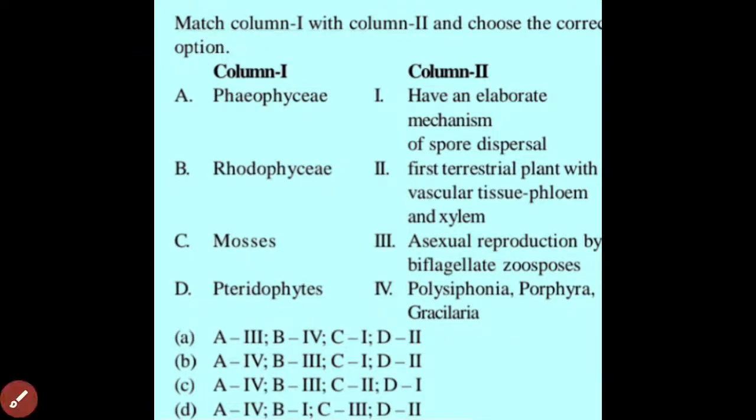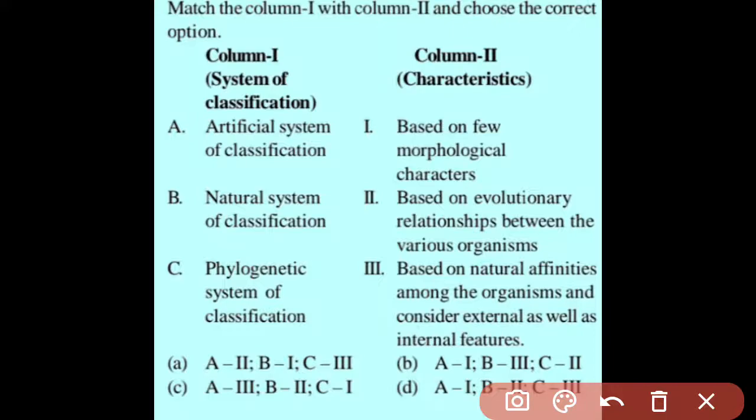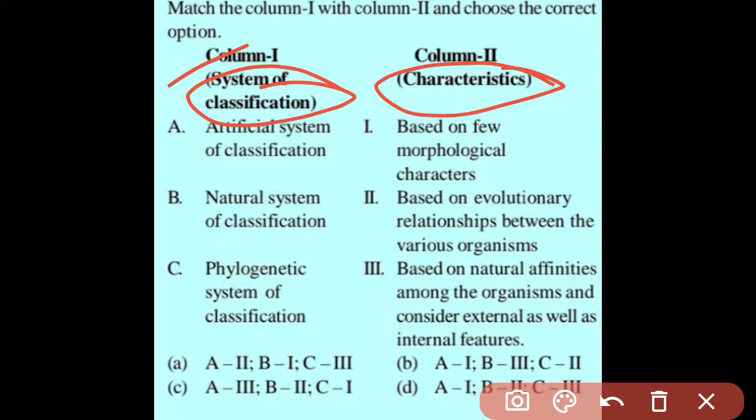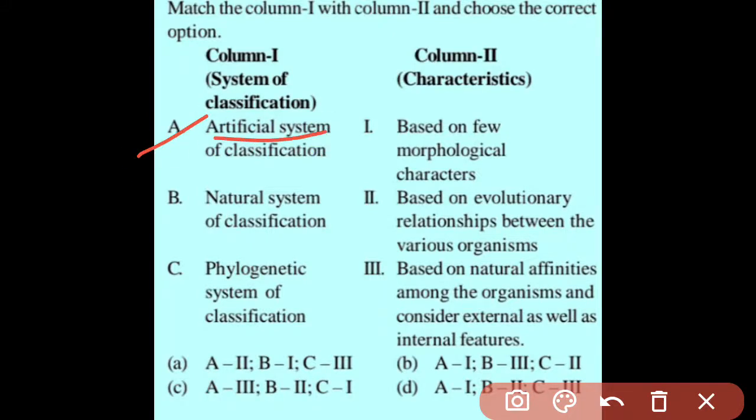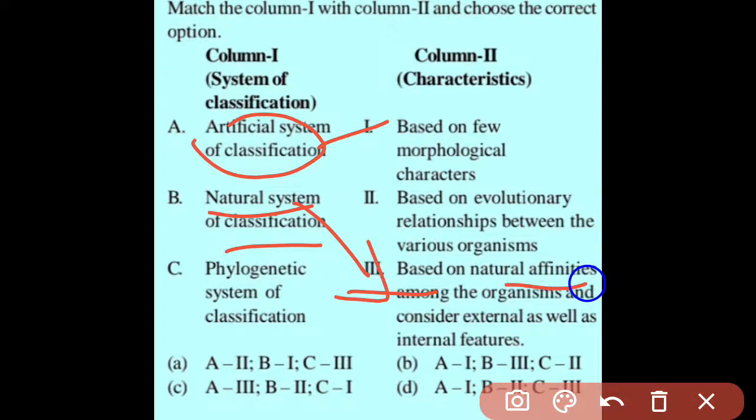Now we have to move to the next question. In column 1, some systems of classification are given, and in column 2 some characteristics are given. So here also we have to match the right ones. First is the artificial system. The artificial system is basically based on morphological characters, so option A. Natural system is based on both external and internal structure, and it is based on natural affinities among the organisms, considering external as well as internal features.